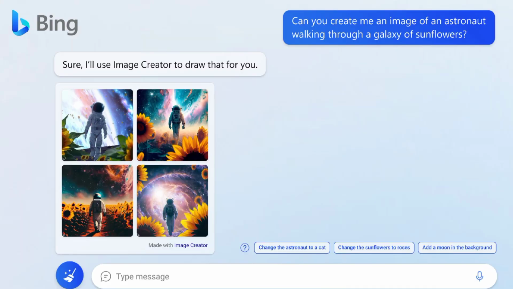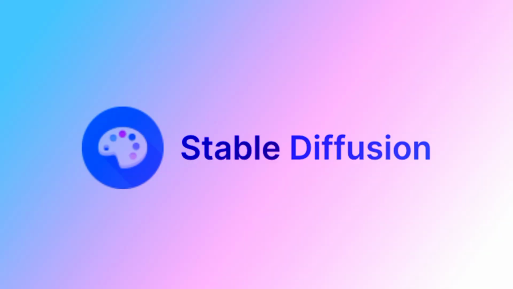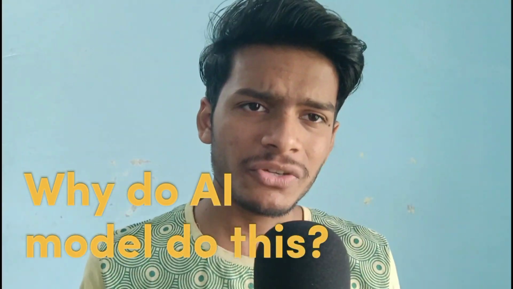Now this concept of AI giving wrong answers is called AI hallucination, and it's not a new concept. It has been there since the late 90s and it's totally a normal concept in AI models. Also, ChatGPT isn't alone. There is Bing, there is DALL-E, there is Midjourney, Stable Diffusion. All of these AI tools go through AI hallucinations. But why? Why do AI models do this in the first place?